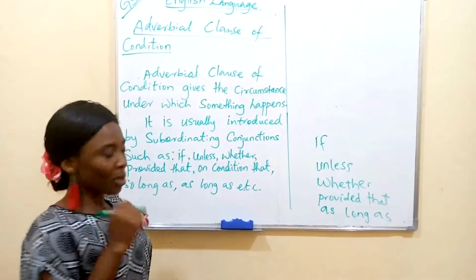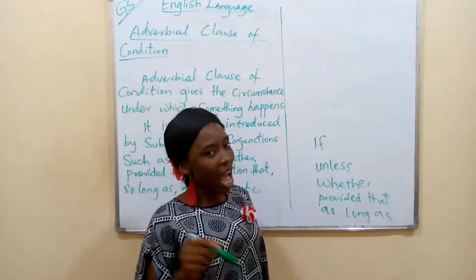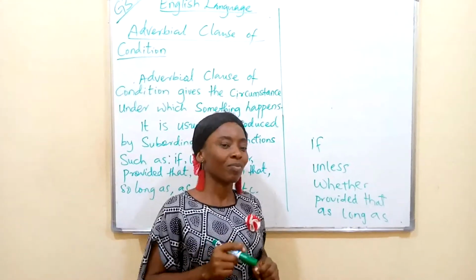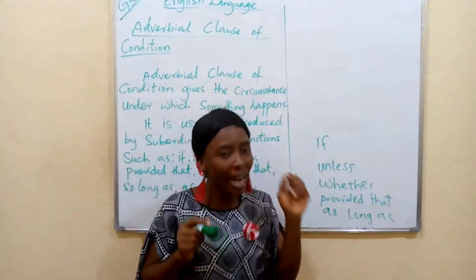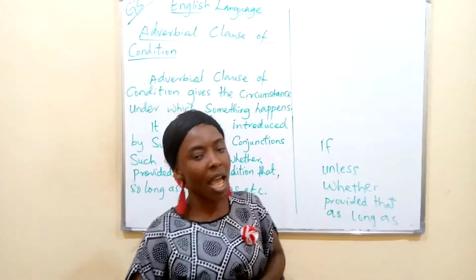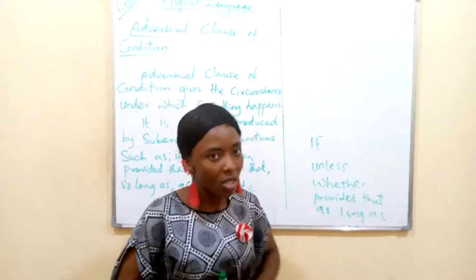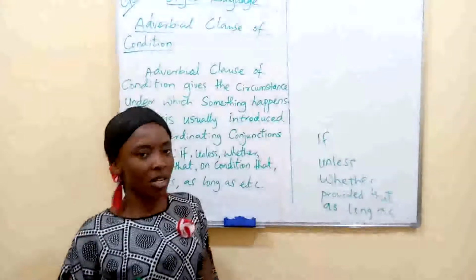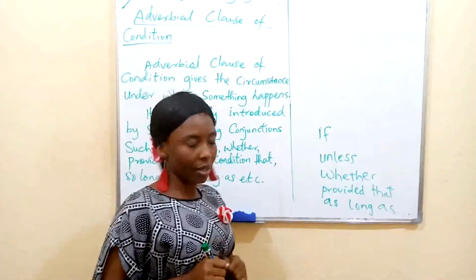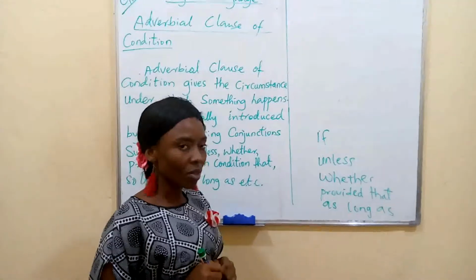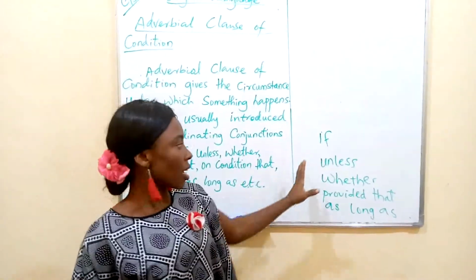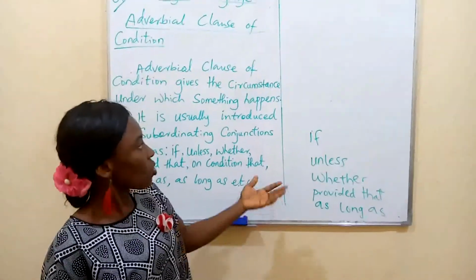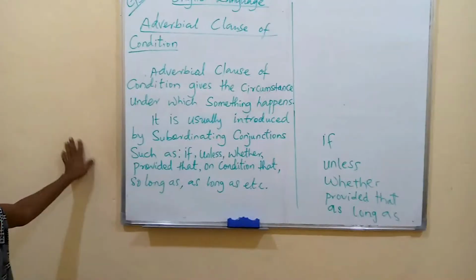As long as he does not talk to me, I will not allow him to touch my book. Unless he goes with me, I will not go to that place. If it rains, I will not go outside. So all these are the subordinating conjunctions. Okay, so let's look at what we have here on the board.